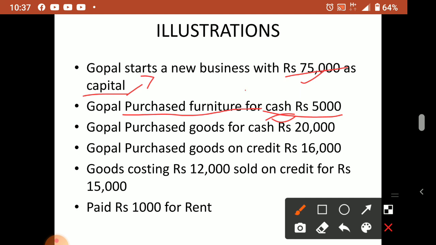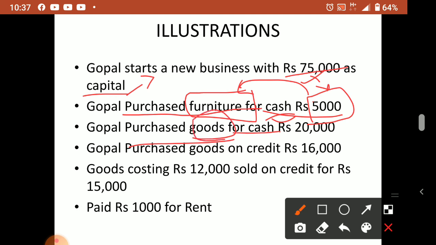So what he purchased? Furniture is purchased. So here furniture is important. What is purchased and how much given? 5,000 given. Okay, so out of 75,000, 5,000 he spent on furniture. Next, Gopal purchased goods for cash. When we purchase goods, we will not call it by the goods name.